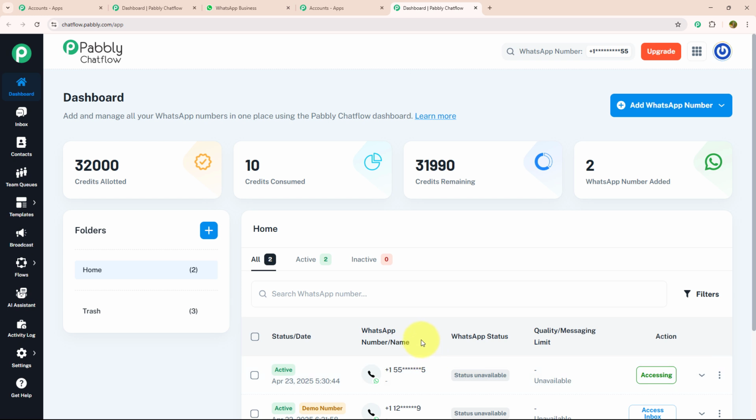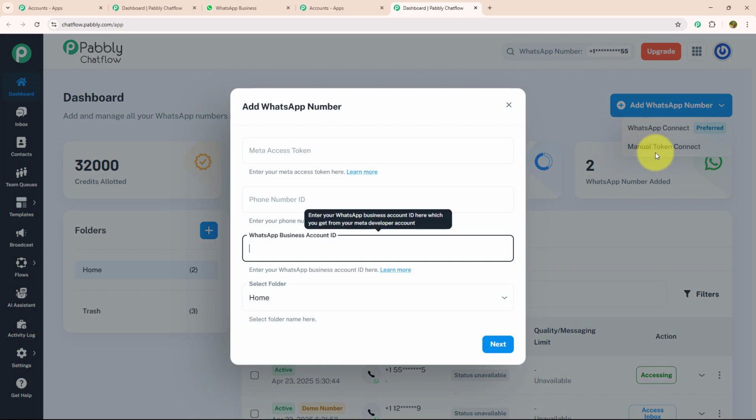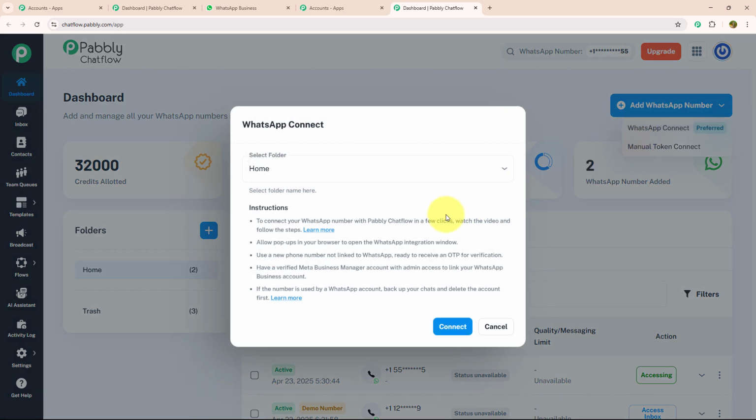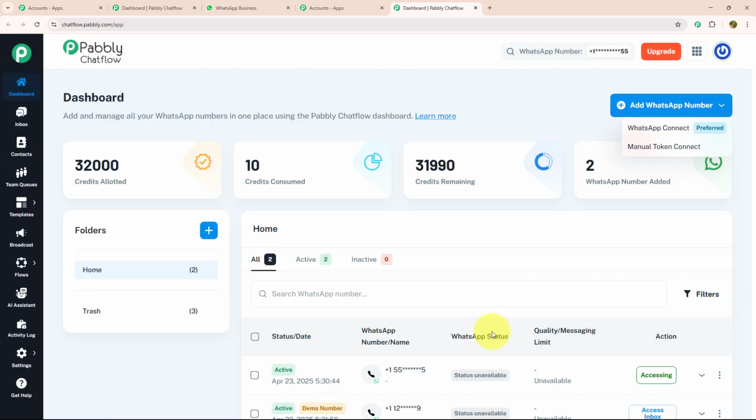Over here, you can add and manage all your WhatsApp numbers from one place using Pabbly Chatflow. To add a WhatsApp number, you just need to click on the Add WhatsApp Number button, which is given in the top right corner. Inside this, there are two options, WhatsApp Connect and Manual Token Connect. In Manual Token Connect, you need to enter the Meta Access Token, Phone Number ID, and WhatsApp Business Account ID manually. But in WhatsApp Connect, you just need to verify your Meta Business Manager account and link your WhatsApp Business account with it. Not only that, there are many more features on the dashboard.